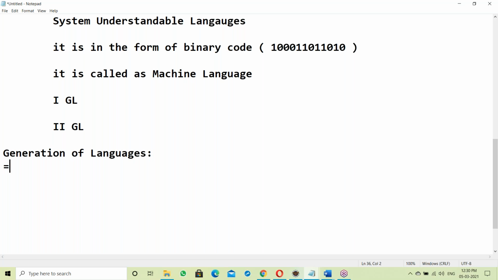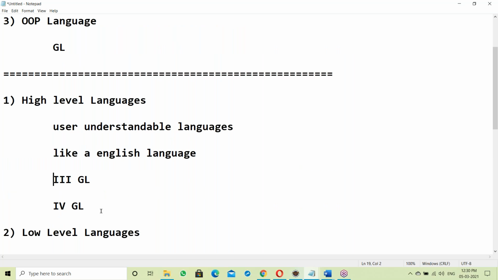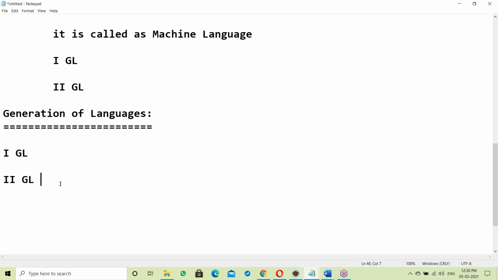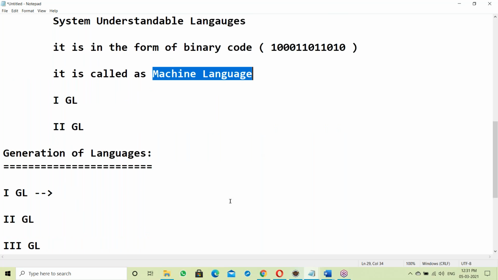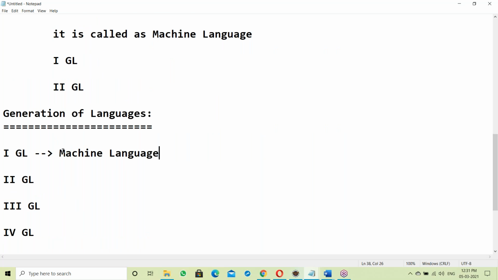There are four generations: first, second, third and fourth. The first generation is machine language, system understandable language, in the form of binary codes, zeros and ones format.